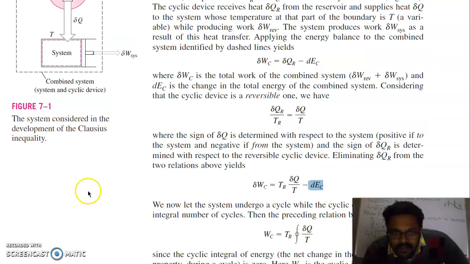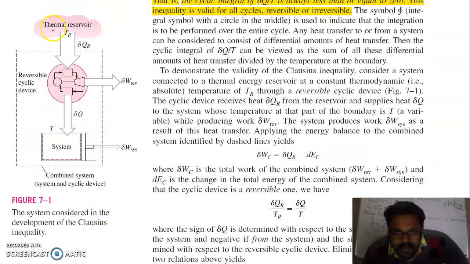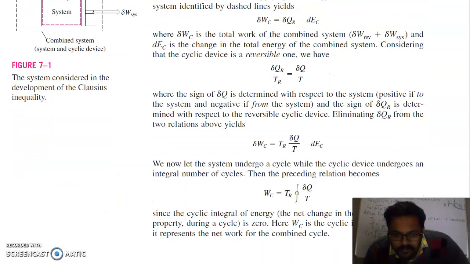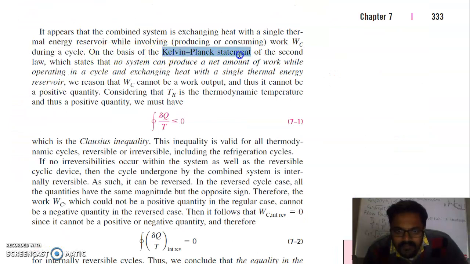Now in this diagram you can observe one thing, that this cycle is working by taking heat from only one thermal reservoir, and there is no second thermal reservoir or heat sink, which is a violation of the Kelvin-Planck statement of the second law, which states that no system can produce a net amount of work while operating in a cycle and exchanging heat with a single thermal energy reservoir.